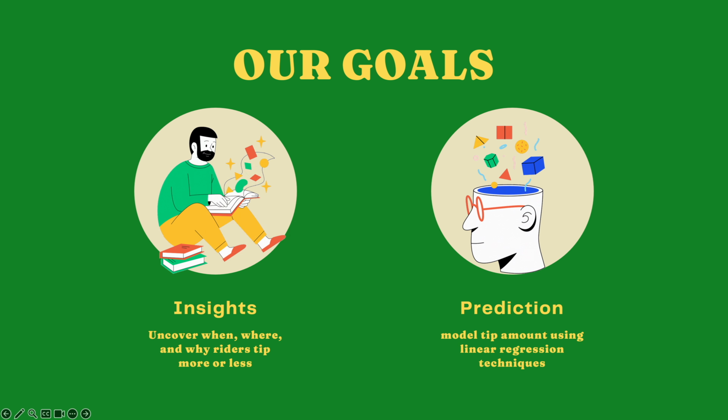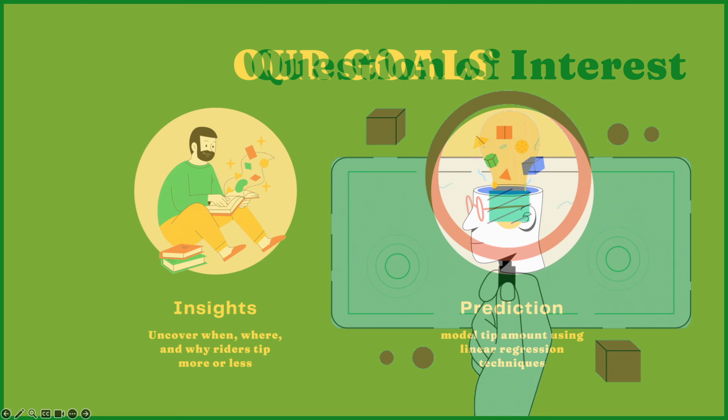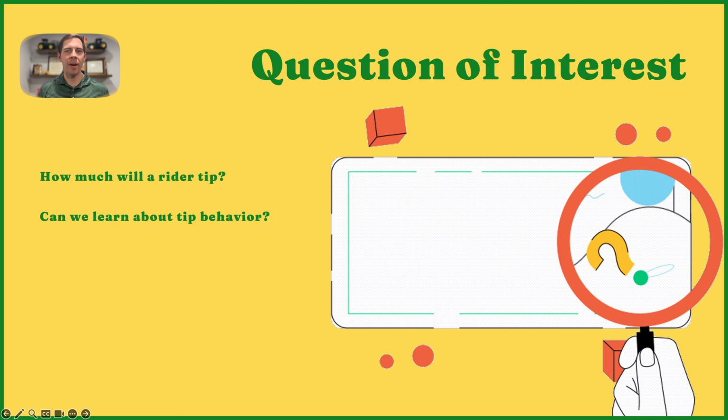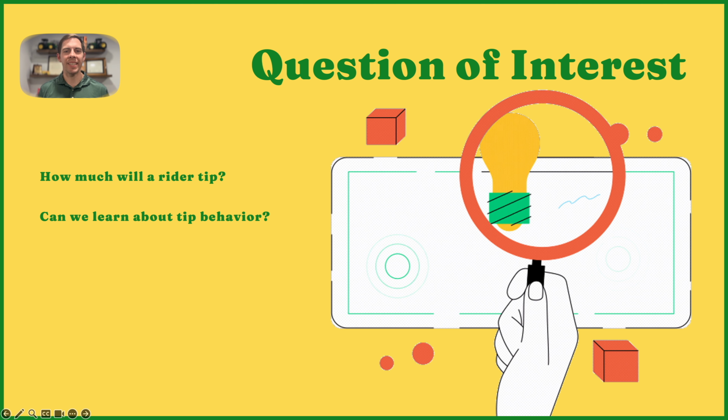Let's dive in. Our dual objectives are insights and predictions. I've developed focused insights on taxi rides from airport locations and temporal patterns, while building a linear regression model to forecast taxi trip amounts from trip characteristics. All code and data processing is live in GitHub. So, how much will a rider tip? And can we learn about tip behavior from the characteristics in the data?